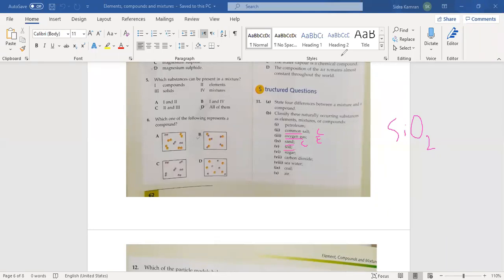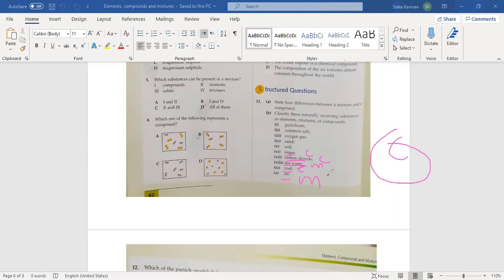Okay, what is soil? Mixture. Yes, soil is a mixture. Soil has clay, sand, loam, different components, so it's a mixture. What is sugar? Compound. Sugar is a compound. What is carbon dioxide? Compound. Yes. What is seawater? Mixture. Yes, good. What is coal? Element. Yes, it's an element. Coal is carbon, and carbon is an element. Good, Abdur Rahman. What is air? Mixture. Air is a mixture.